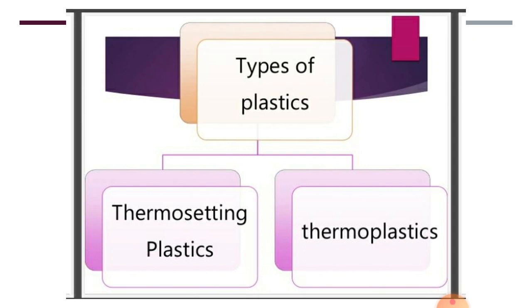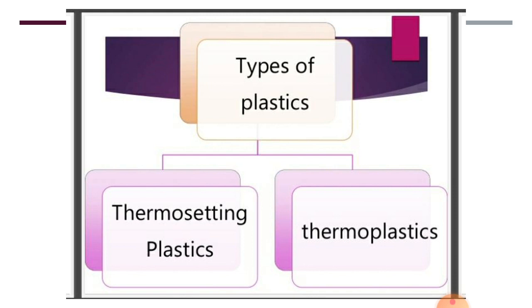So plastic is a very important thing that is not found in nature. It is made by human beings with some chemicals, so it is also a synthetic material. But you have noticed one thing: when you try to bend some pieces of plastic, some are foldable and some cannot be folded. You can bend some of the plastic items, but some cannot be bent when you apply force on them.